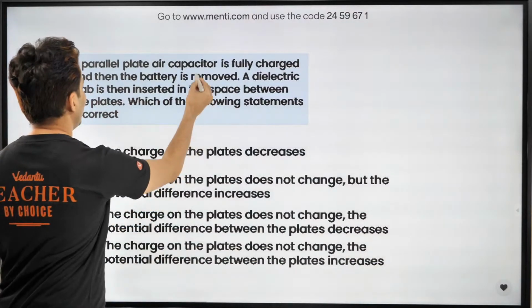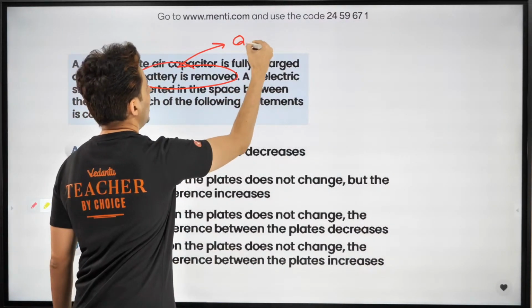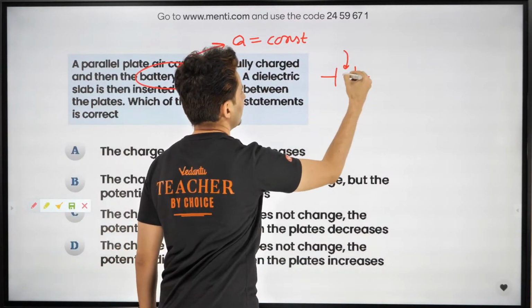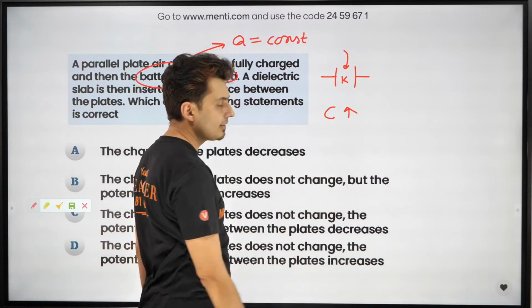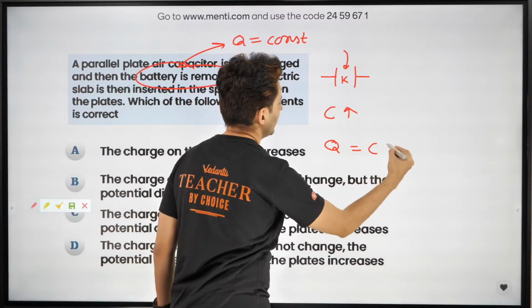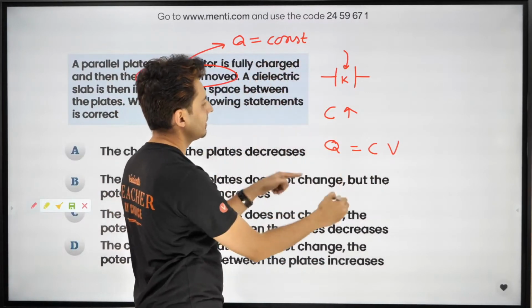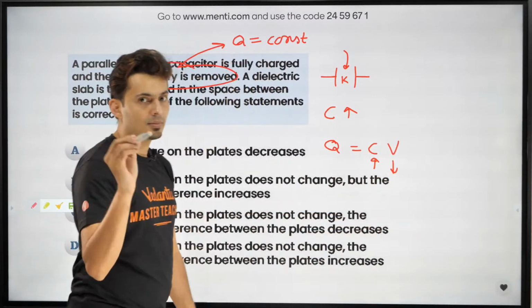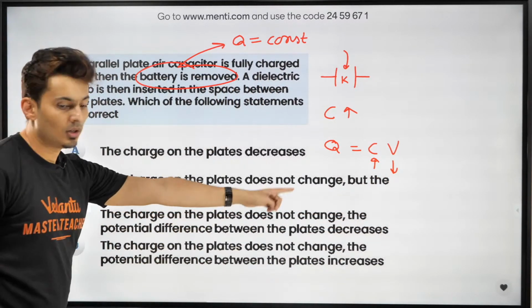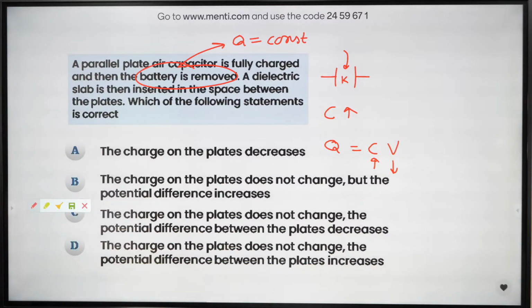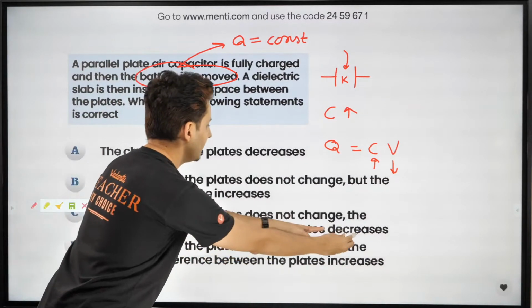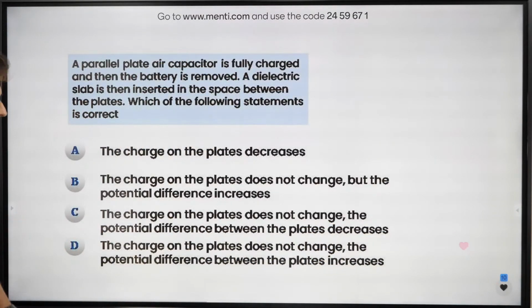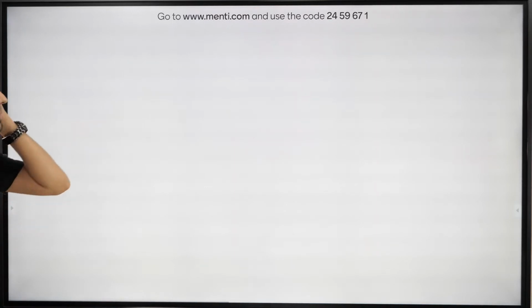When you have the battery removed, the charge is constant. And when you put a slab K inside, the capacitance will increase. And because Q is equal to CV, Q is constant. So if capacitance increases, for the product to remain constant, the voltage will decrease. So the charge does not change, correct? The charge will not change and the potential decreases. That's the answer, which is option C. Excellent. Let's get going to the next one.